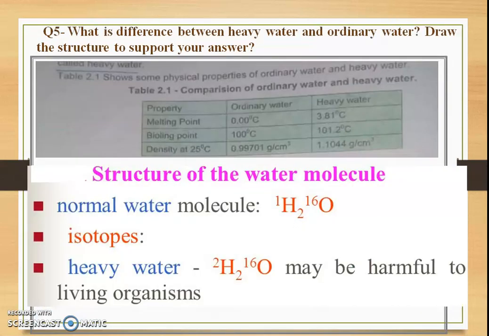Next is our question number 5, that is, what is the difference between heavy and ordinary water? Draw the structure to support your answer. We have already discussed the comparison of ordinary and heavy water from the table. Now let us discuss its structure. We know that the structure of a normal water molecule is H2O, and normal water contains the H-1 isotope of hydrogen, while heavy water contains the H-2 isotope of hydrogen. So we can write its structure as H-1 2 O-16 and H-2 2 O-16, while 16 is the mass number for oxygen.